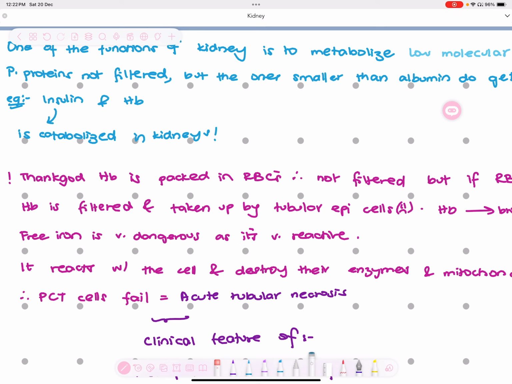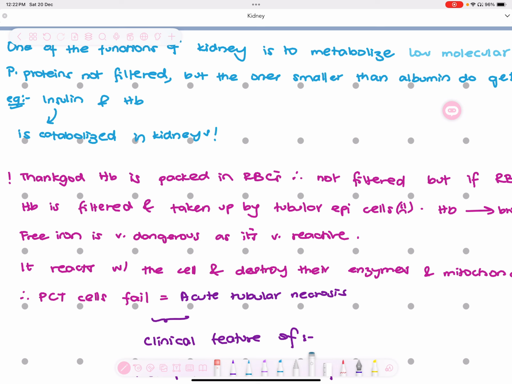And then also hemoglobin. Now hemoglobin, I already told initially, is cytotoxic. But thankfully, it's packaged in RBCs, and that's how it's not filtered, because all the red blood cells, white blood cells, plasma, I told you, only the fluid portion gets filtered. The cellular portion, which was 45% of the blood, does not get filtered out. So hemoglobin is packaged inside RBCs, and that's how it doesn't get filtered.